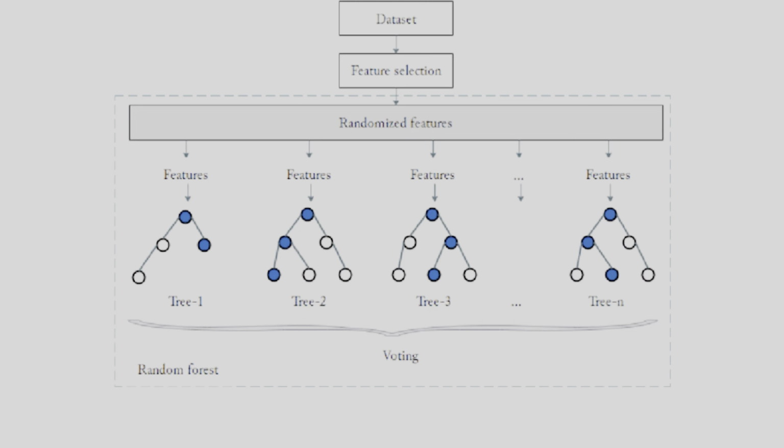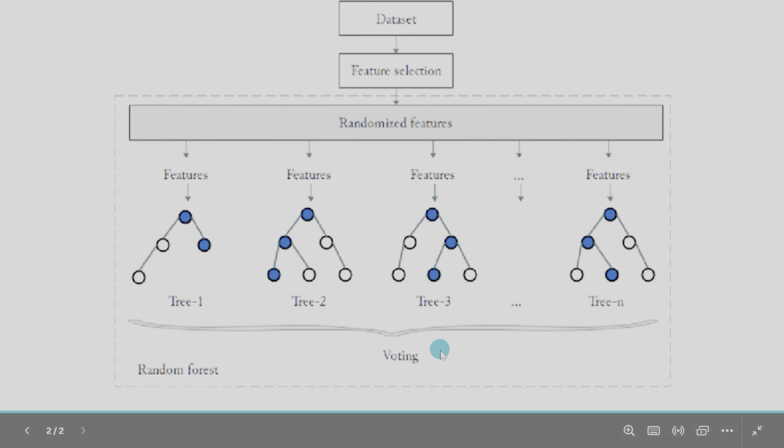In this, there can be features like what is the price, how is the camera quality, and how is the battery life, and so on. Next step is to randomize these features. So for each new model or each new decision tree that you make, you will use a different set of features everywhere. For each split starting from the root node, you will use a different feature so that you can create different models of decision trees to create more unevenness in your model and in your training. And finally, you will do the voting to get the final result.